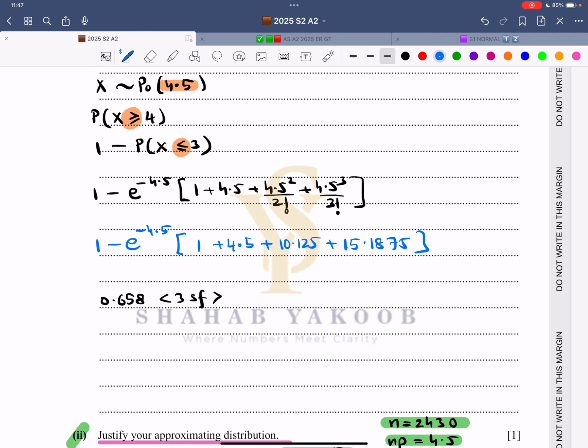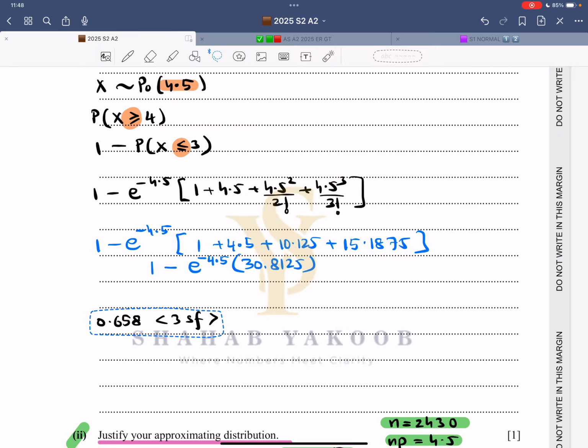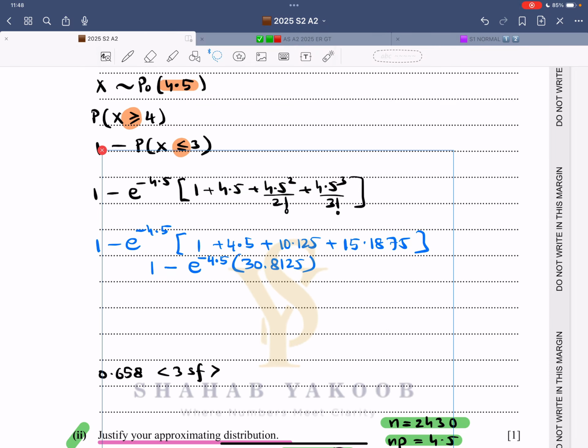This adds up to be 30.8125. Now let me multiply it with e raised to power of negative 4.5, and then it will be subtracted from 1. So now let me just shift this thing even down, and I'm just showing you the whole working. So now let me just write e raised to power of negative 4.5.